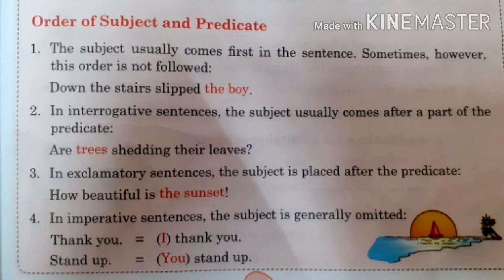Number 4. In imperative sentences, the subject is generally omitted. Omitted means it's not there, because it is already understood to whom we are talking, like "Thank you." When we say thank you, it means I am saying it. So it is already understood in imperative sentences, and generally the subject is not written.